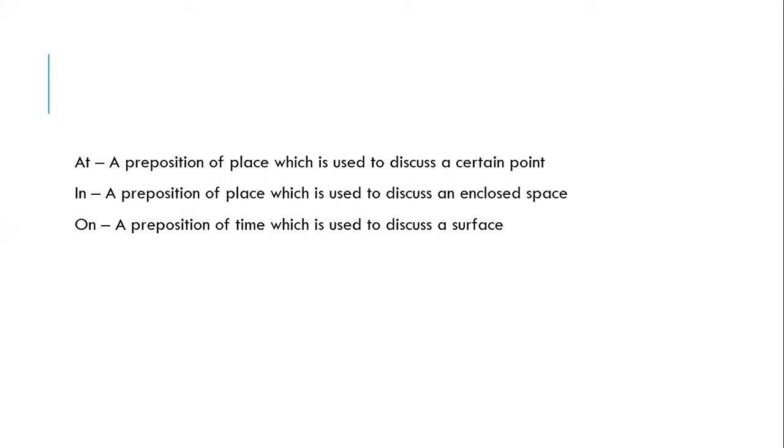At is a preposition of place which is used to discuss a certain point. Do you remember when we studied the preposition of time? At was for the specific time. Here in preposition of place, at is used for a specific location. When we are talking about a certain point, a specific location, that is when we are going to use at.